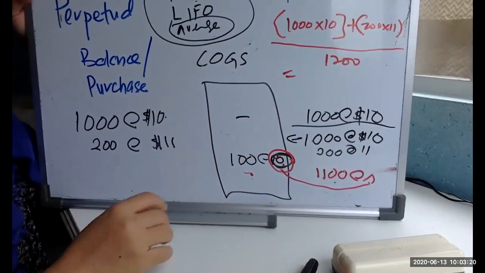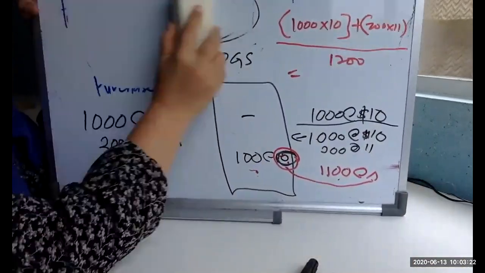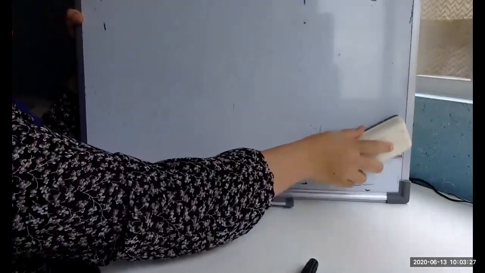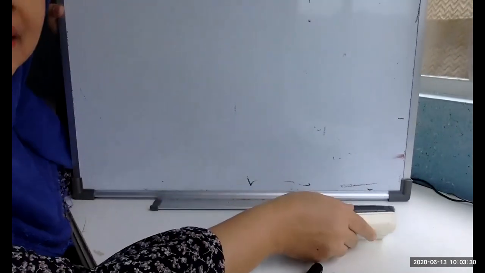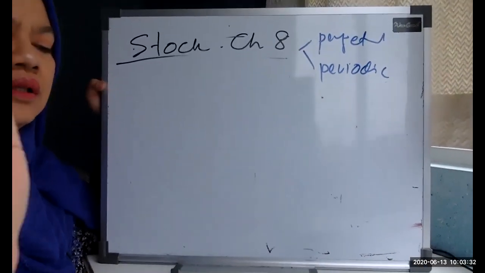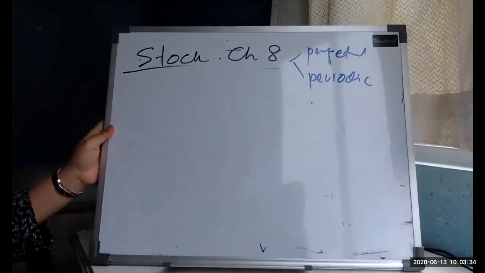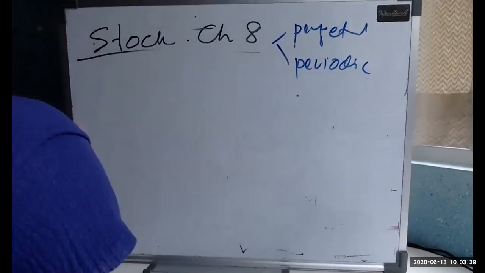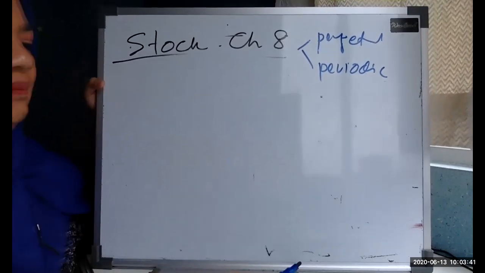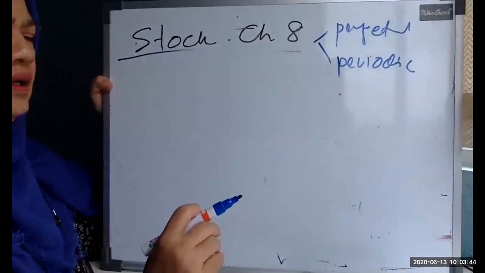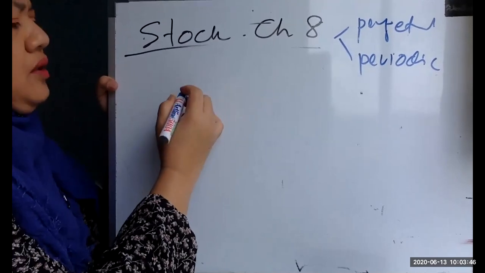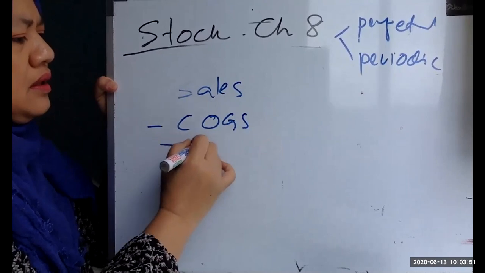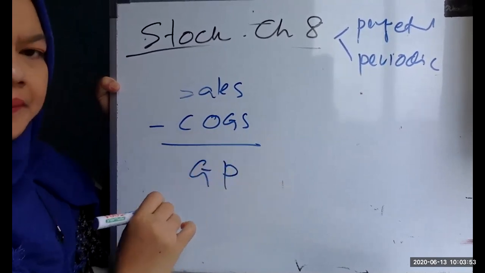So remember that you should have 3 columns: first the balance and purchases, then the cost of goods sold, then your closing stock. Also remember that at the end of the day, sales minus cost of goods sold gives your gross profit.